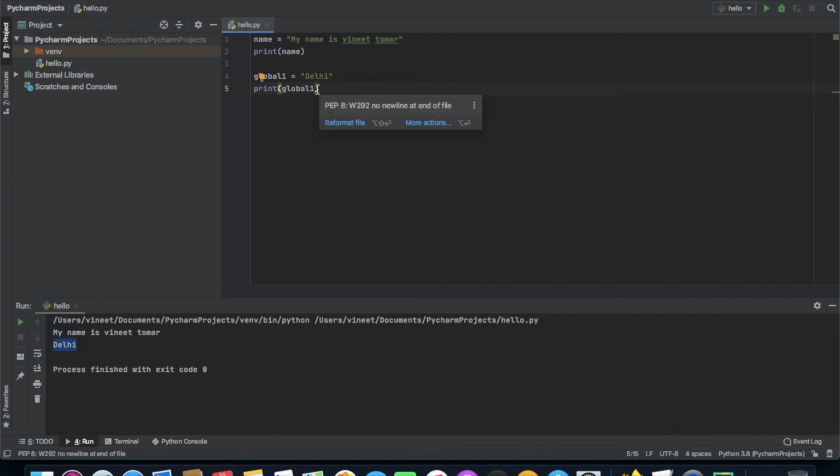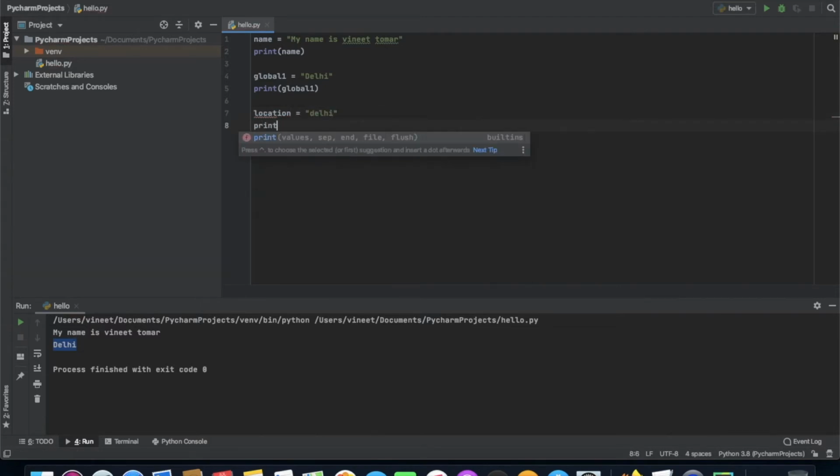But as I have told you in the previous video, we should use the proper approach. Like if I have to use location, then I have to specify a proper variable name, like location equal to Delhi, and then I'm gonna print location. So I'm gonna print it, and it is showing Delhi.